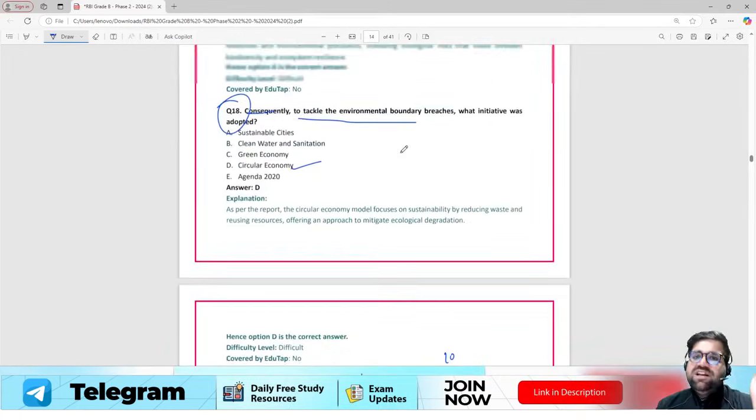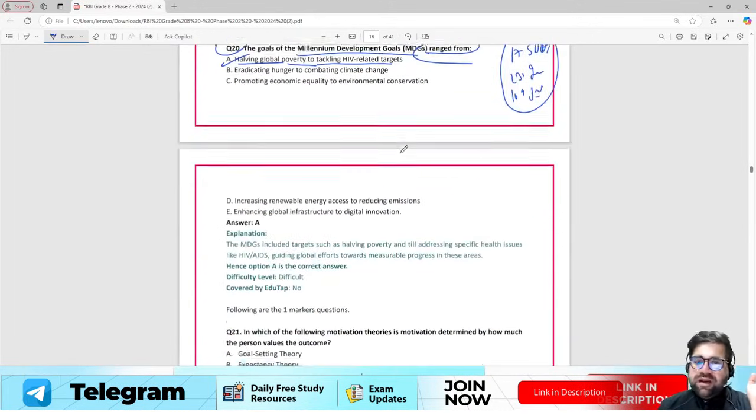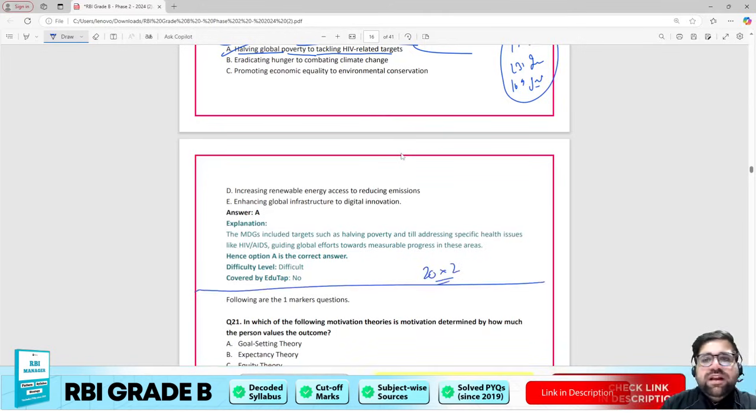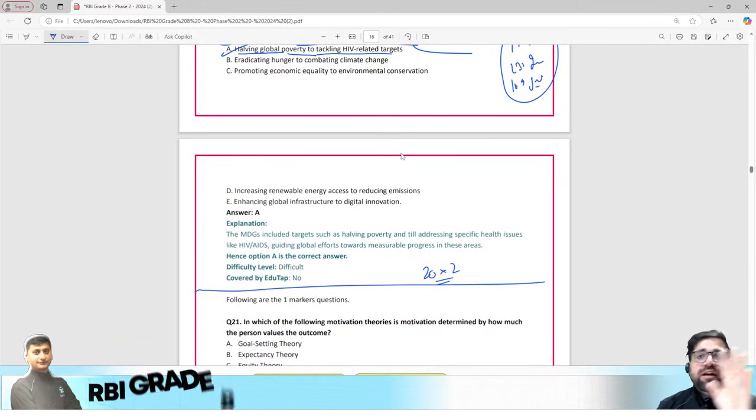The rest of the questions are doable, right? So this is where our 20 questions of 2 marks are completed. We have completed 20 questions of 2 marks. Now let's come to the 1 mark questions.